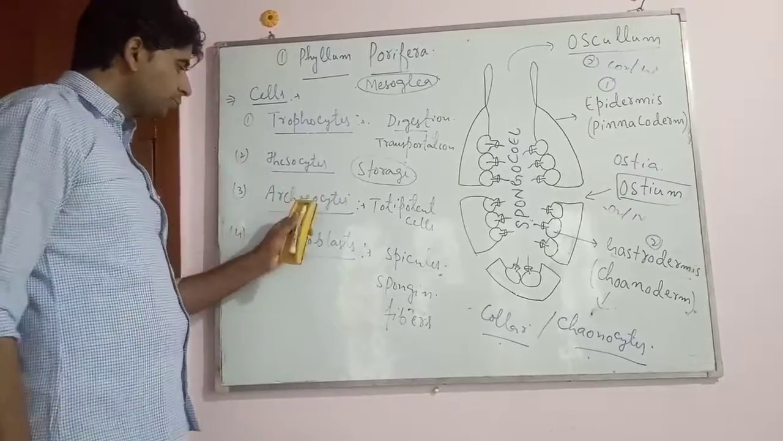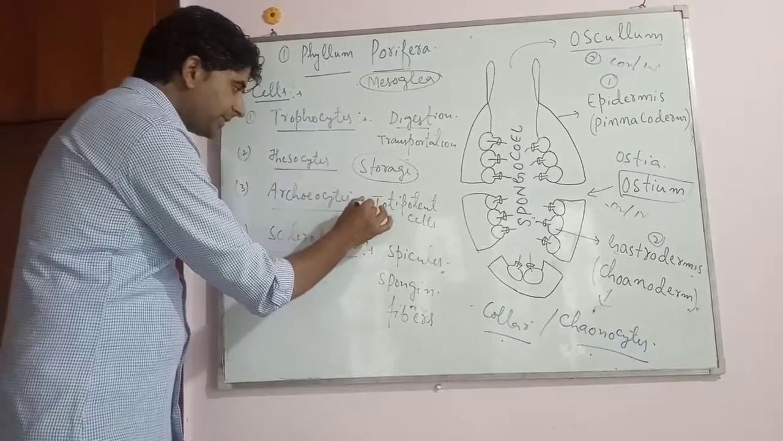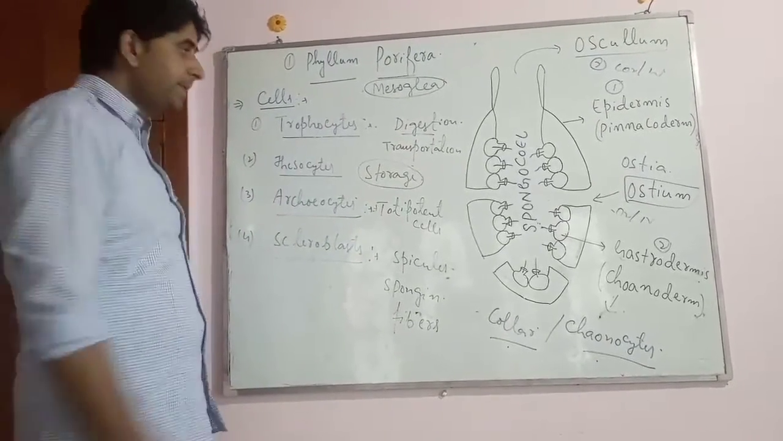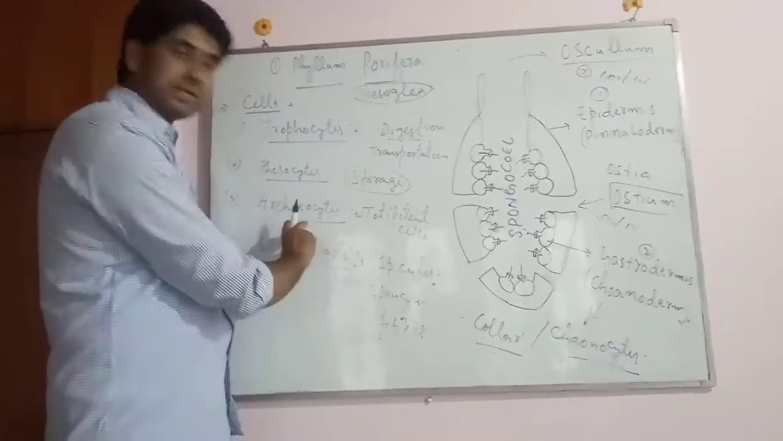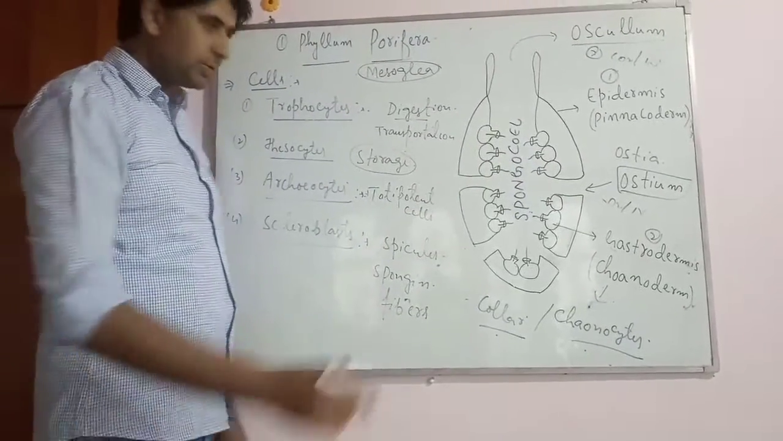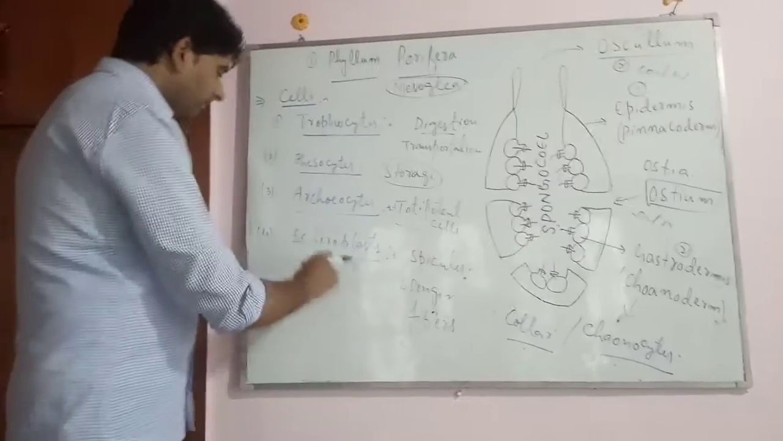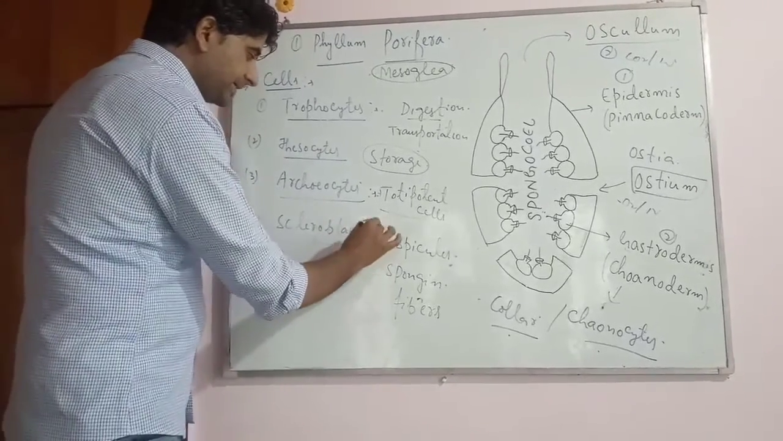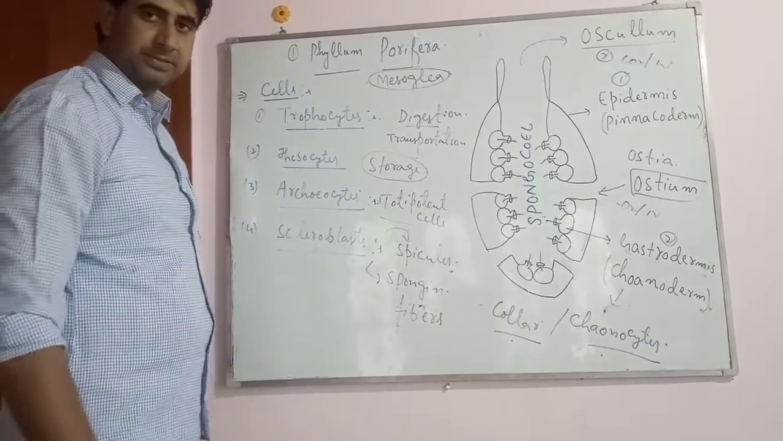Now, another, the most important cell जो यहाँ पे है, archaeocytes. Archaeocytes are the undifferentiated cells or the stem cells or totipotent cells. Means अगर कोई cell degenerate हो गए, destroy हो गए, these archaeocytes then get modified into that type of the cell. So that is why they have been termed as totipotent cells or stem cells. Now last type of the cell जो यहाँ पे है, scleroblasts. Scleroblasts secrete the spicules as well as the spongin fibers.